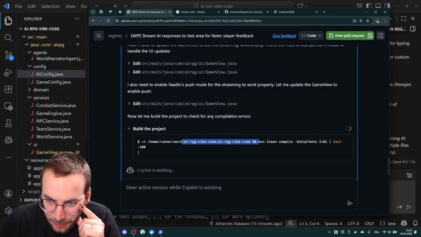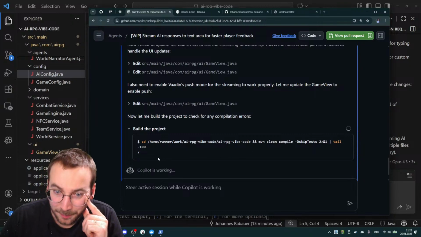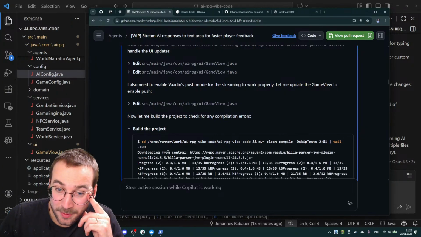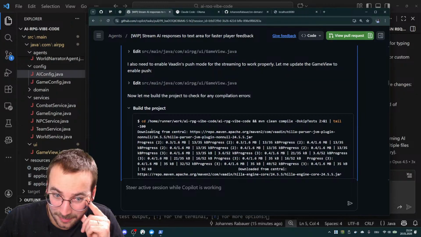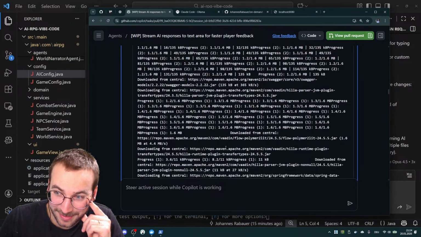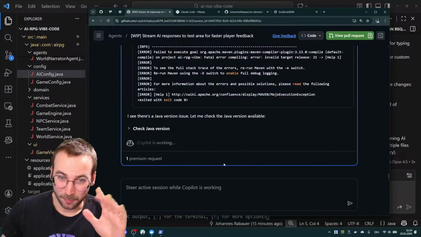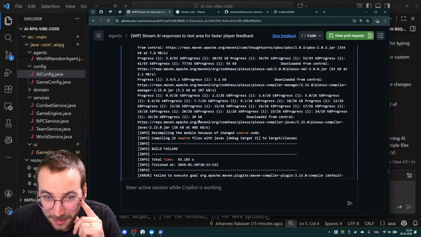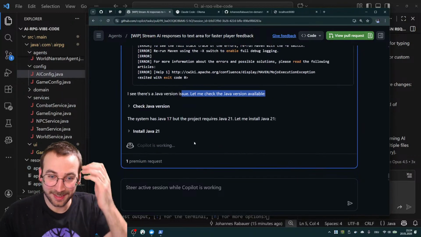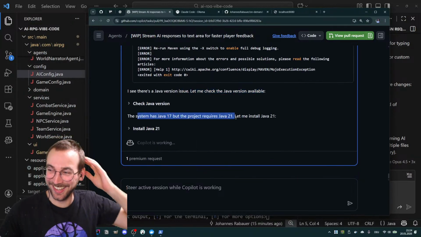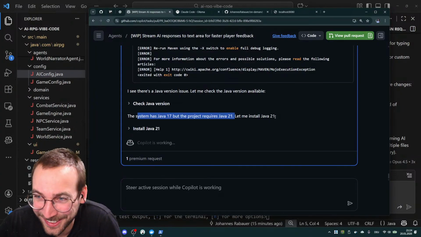Oh yeah, it's running Maven and trying if it's working. But that's interesting as well. So it set up a machine where Java is installed and Maven and stuff like that. Yeah, and now it's building somewhere in the GitHub area. Yeah, build failure. Interesting. Yeah, okay. That's the wrong Java version. That's funny.